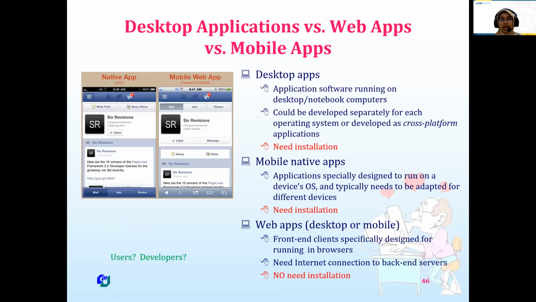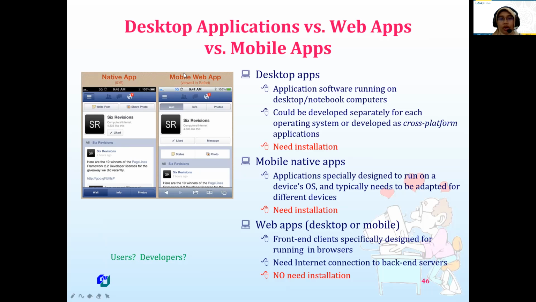And then this is desktop application versus web application and mobile application. Maybe there is a question. So we can open, for example, Facebook in our browser as a web application, or we can open it as a mobile application. Another example is Google Drive. Google Drive has a desktop application, a web application that we can open in the browser, and also a mobile application that we can open on our mobile phone.